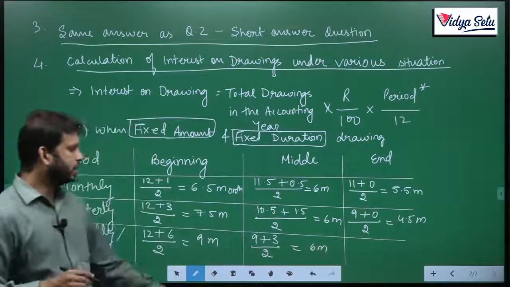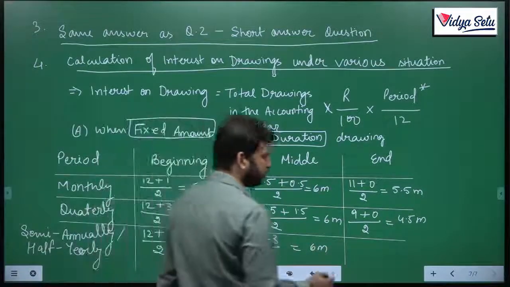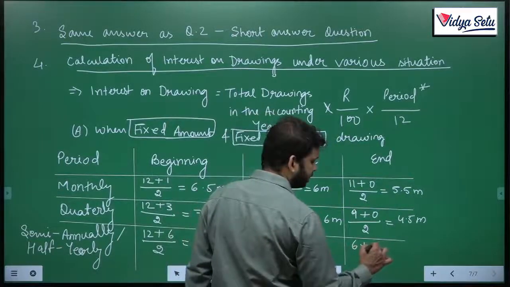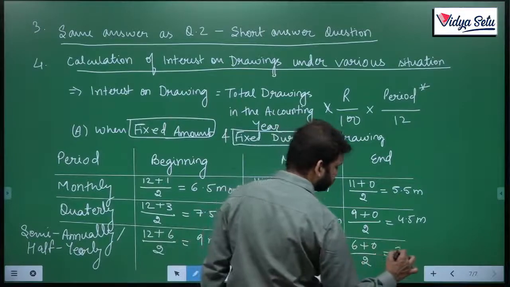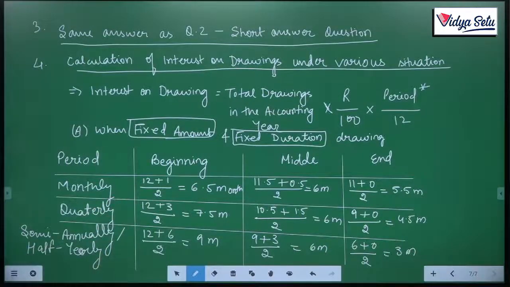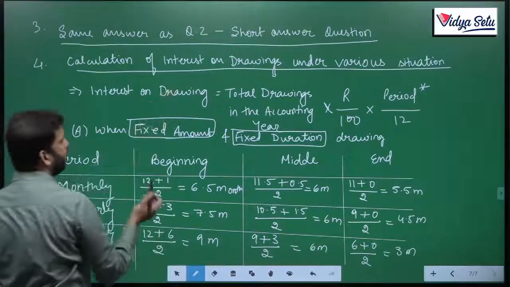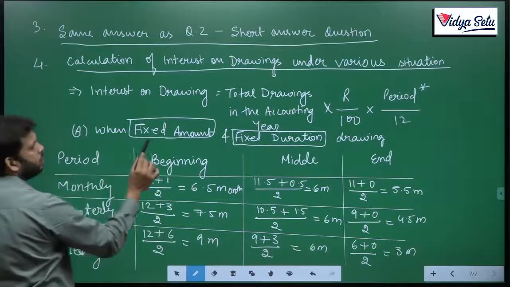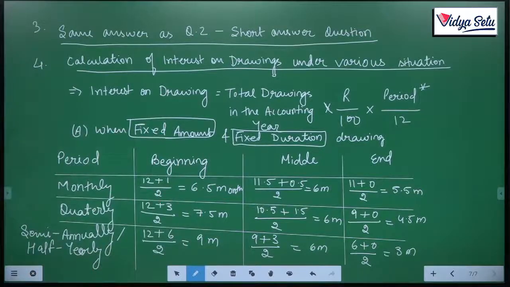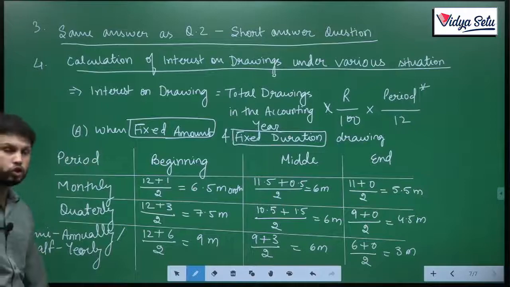Got it? And if I am withdrawing at the end of the half year, the first half year ends, 6 months I am using, the last is 0, 6 plus 0 upon 2, it comes to 3 months. This shortcut will only be used in this formula when the amounts are fixed and the durations of withdrawal are also fixed. Both conditions should be there.